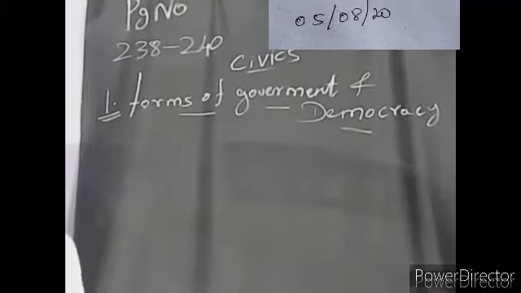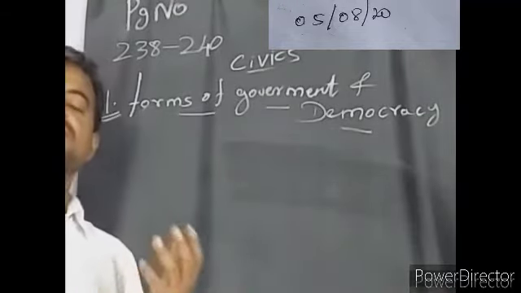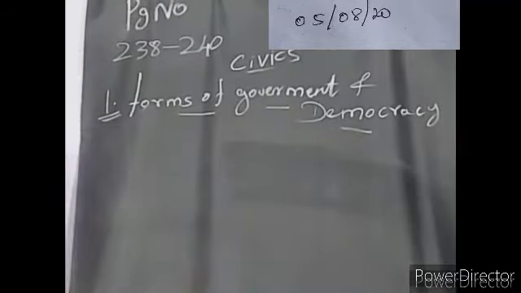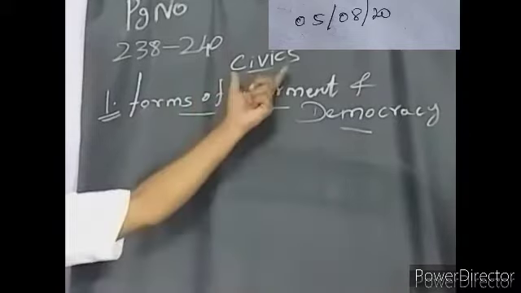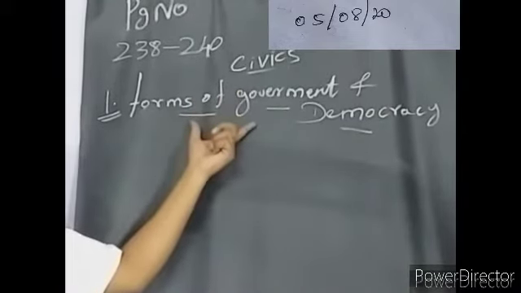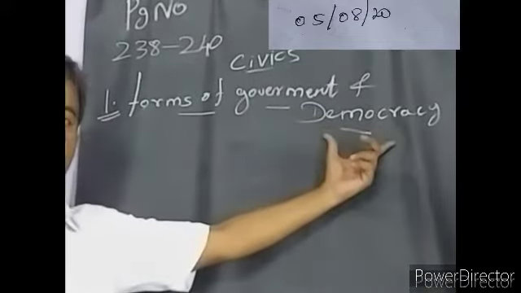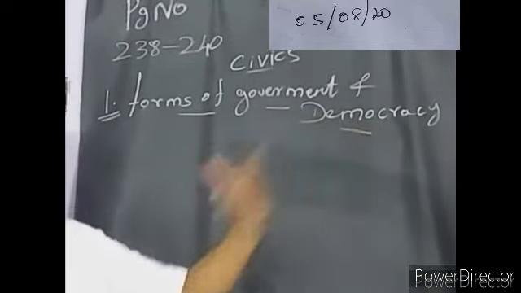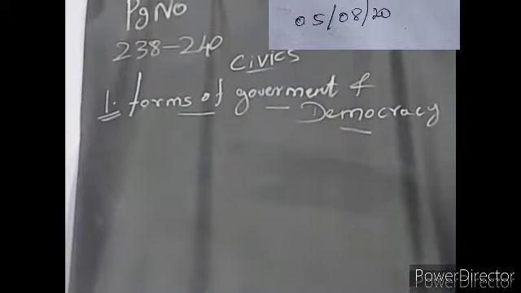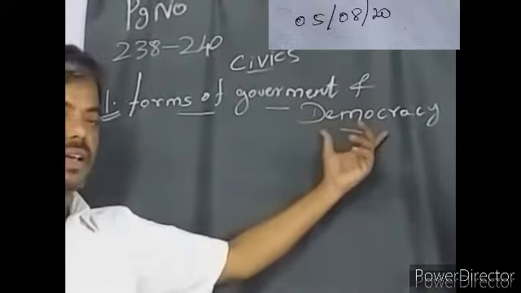Good morning to all. We already finished the lessons of history and geography. Today we are going to see the lessons from civics. What does the lesson name mean? First lesson: forms of government and democracy. Democracy is somewhat familiar, I think, because we are all living in a democratic country. Is it or not? So about democracy also we are going to see completely.